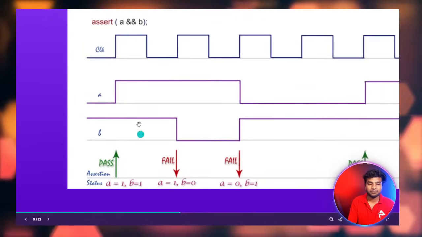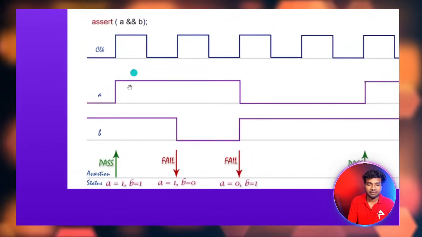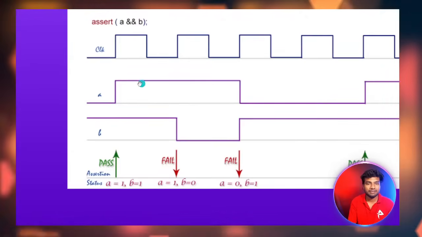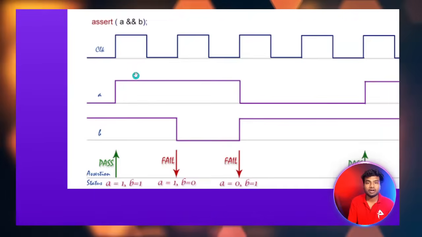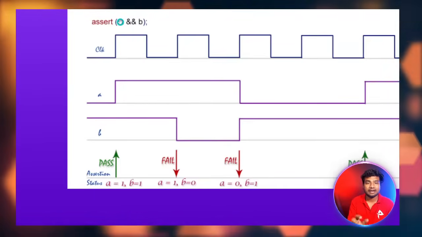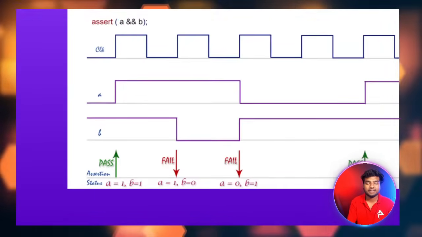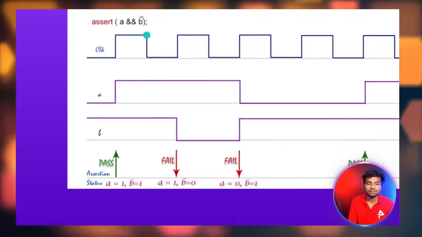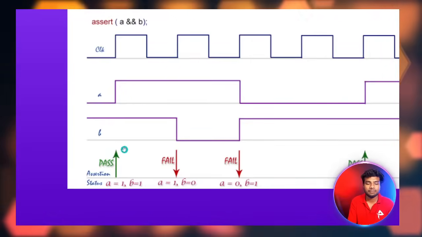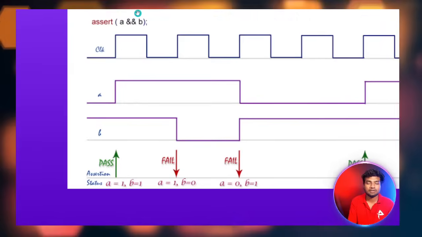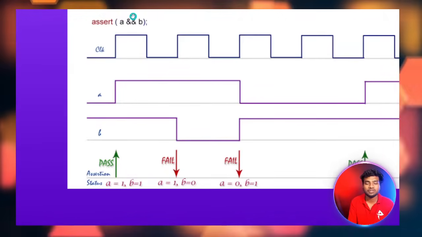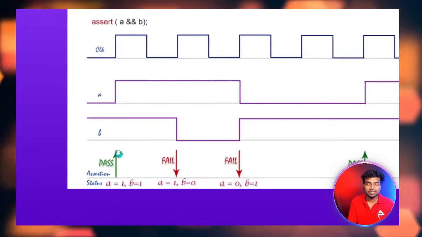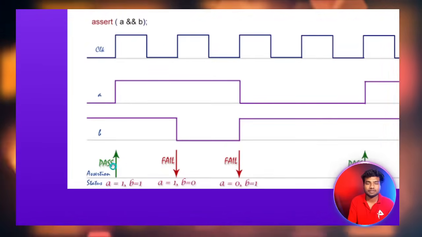You can see in the first pass, this is the a signal waveform and this is the b signal waveform, a is high and b is high, so both are high. So this assert expression is passed. Pass means this is what our assertion needs. A logical and of 1 and 1 gives high, so our assertion passes.